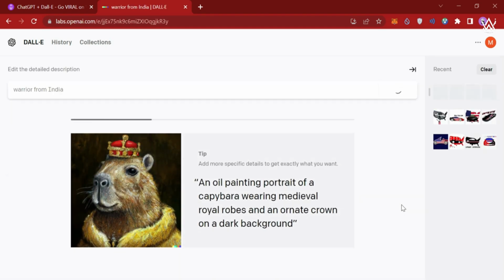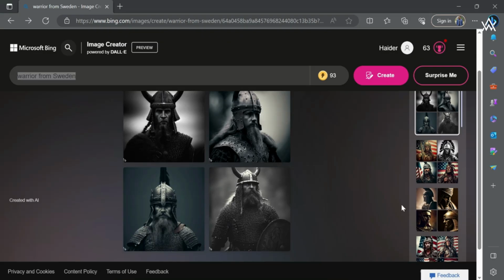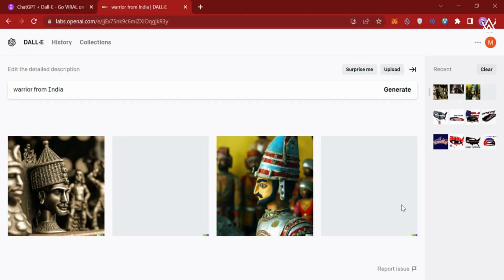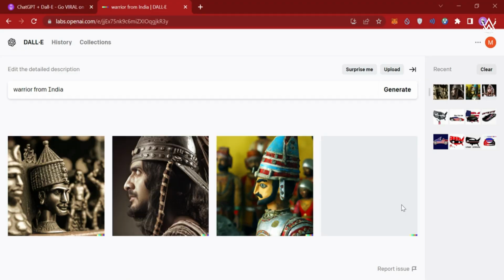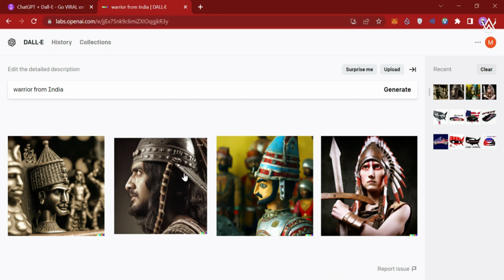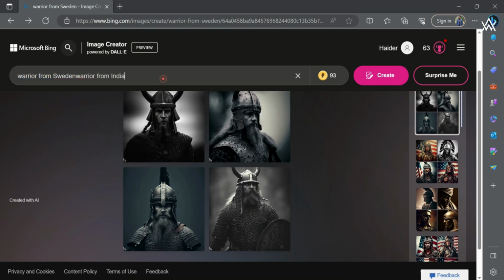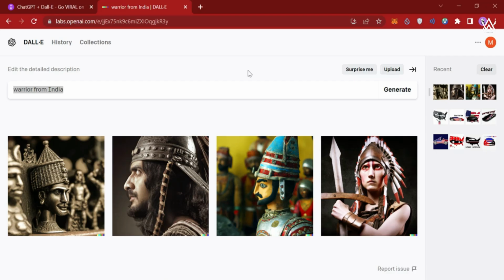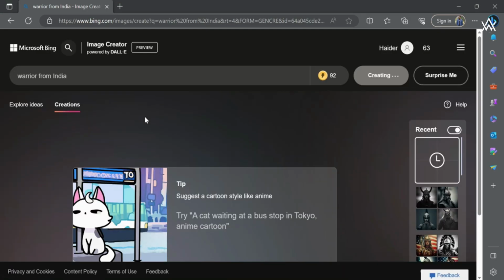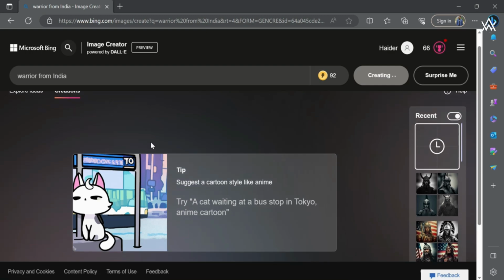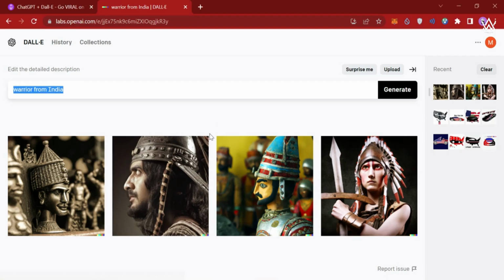It will create mostly similar types of images as both are powered by AI. Here you can see both are powered by Dall. So if I were to write this exact same prompt over here, of course it will not generate the same thing, but it will generate something similar, something different, because both are powered by Dall.